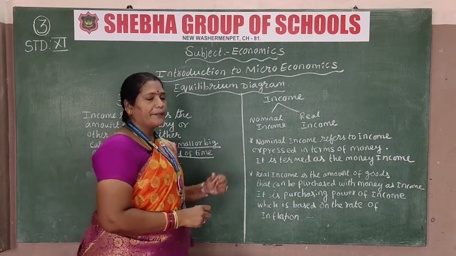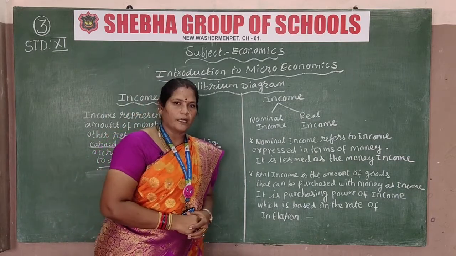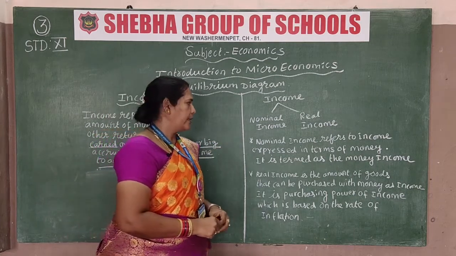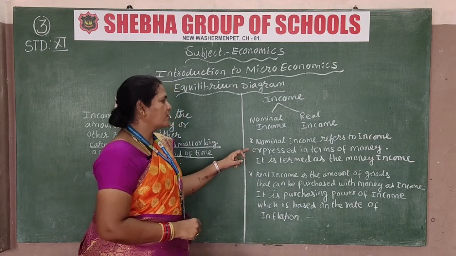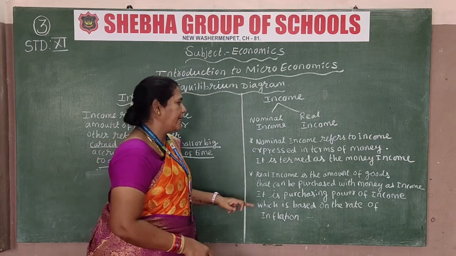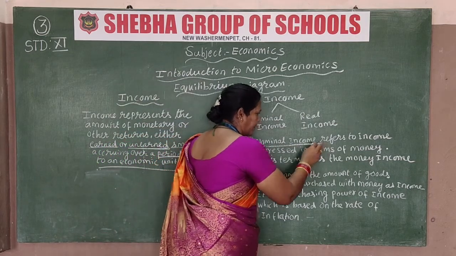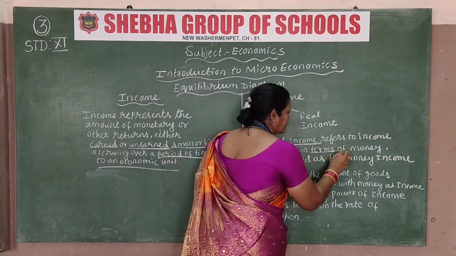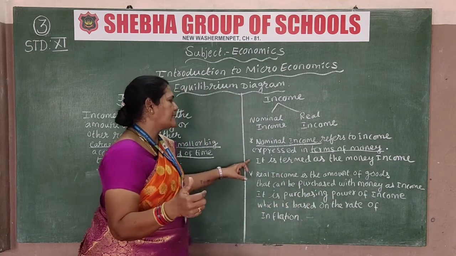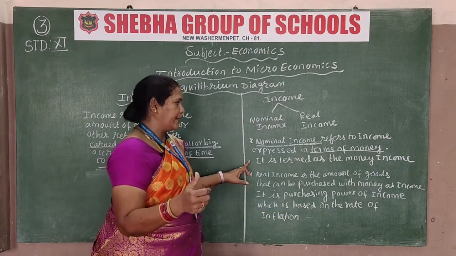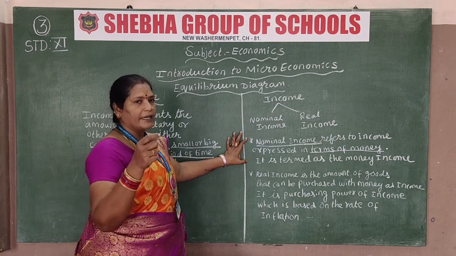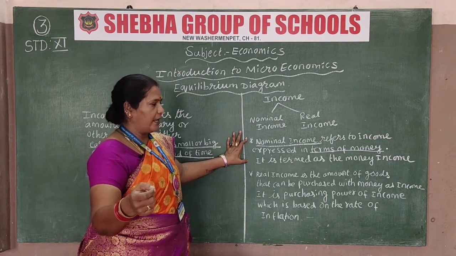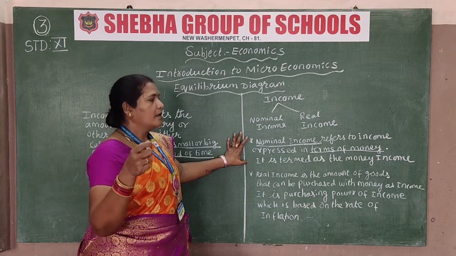One is nominal income and the other is real income. First let us see nominal income. What is nominal income? Nominal income refers to income expressed in terms of money. Listen carefully, children: the income is whatever money you are getting, and it is stated in money only. So it is known as the money income.